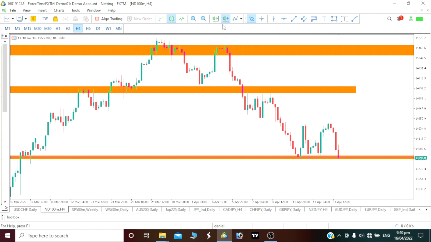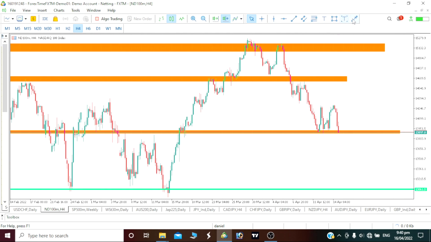But before we actually take our sell, we can probably wait for our price to break below this area here, at least break below it, and then it should give us an indication that our price now continues downward before we take our sell for our Nasdaq 100.